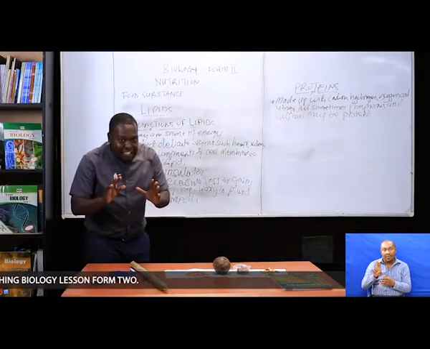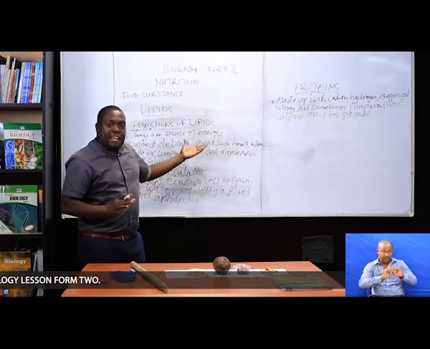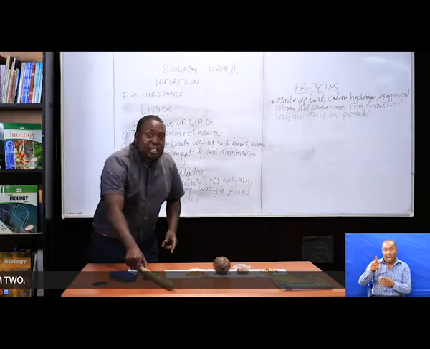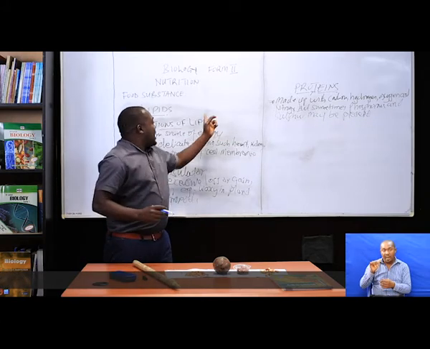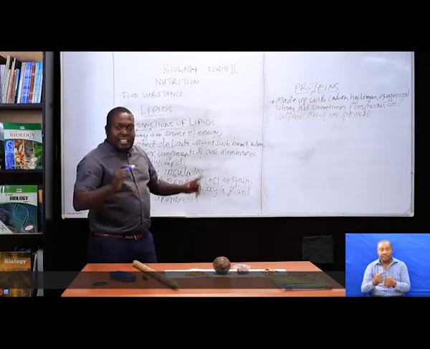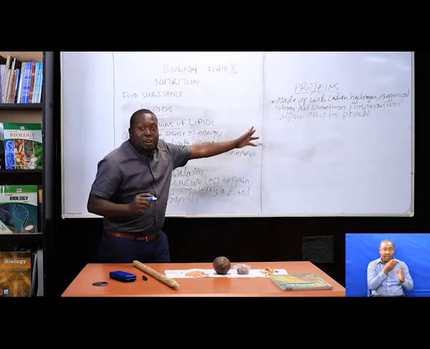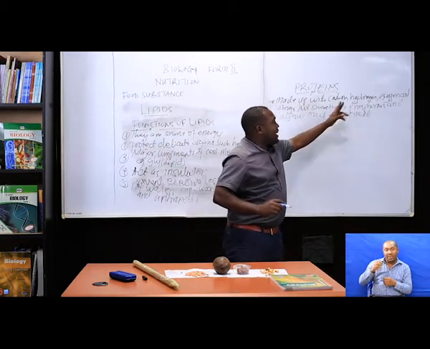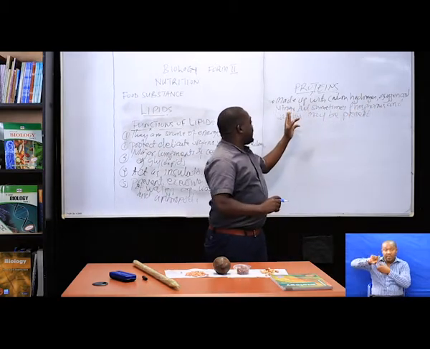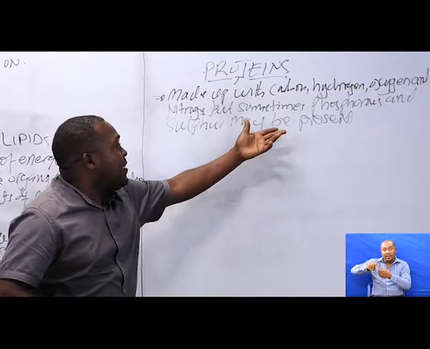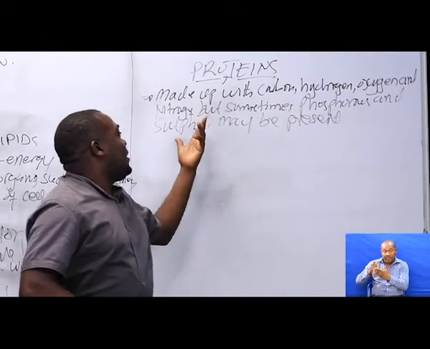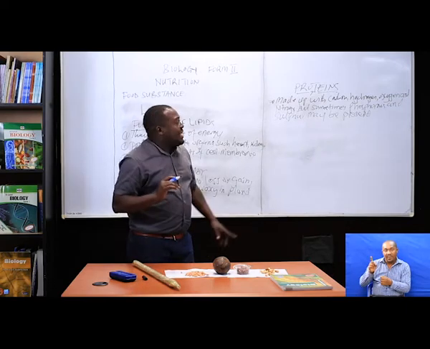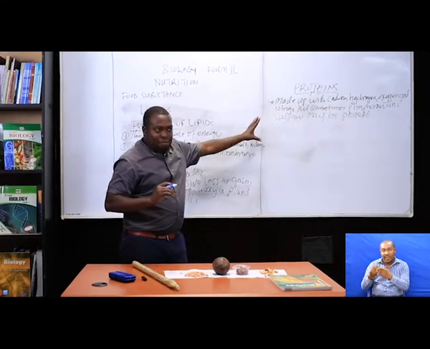Do you see the difference? In case of lipid and carbohydrate, they are made up of carbon, hydrogen, and what? And oxygen. But in case of this one, they are made up of carbon, hydrogen, oxygen, and what? Nitrogen. But sometimes phosphorus and sulfur may be what? May be present. That is protein.